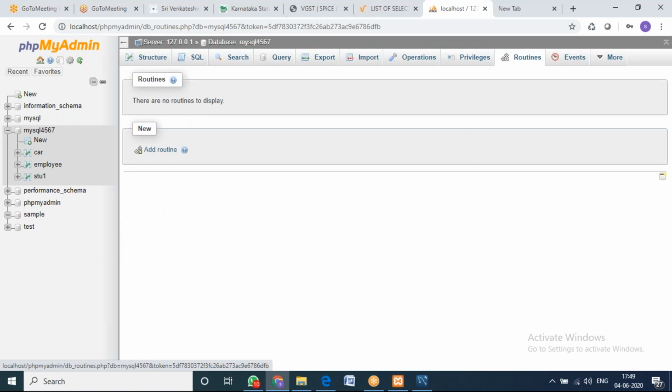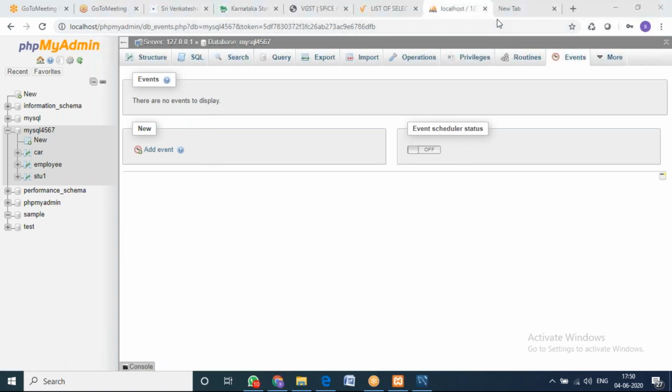You cannot access any other privileges. Routines I'll talk about later. Routines, events, triggers, all those things we can talk about later. So this is how the privileges can be given. So this is how the operation of privileges, import and export will be done in the MySQL database.